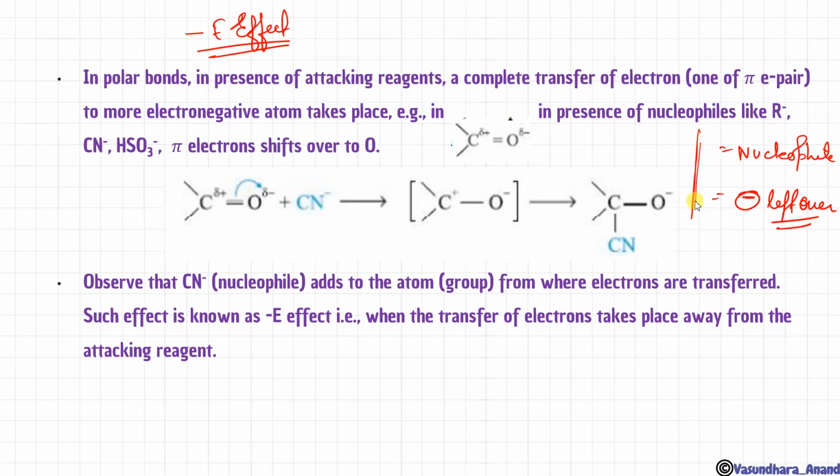It's a trick. Observe that the CN minus nucleophile adds to the atom from where electrons are transferred. It adds exactly where the electron transfer is happening. Yes, such an effect is known as minus E effect. When the transfer of electron takes place away from the attacking reagent, that is called minus E effect. I hope it is clear.